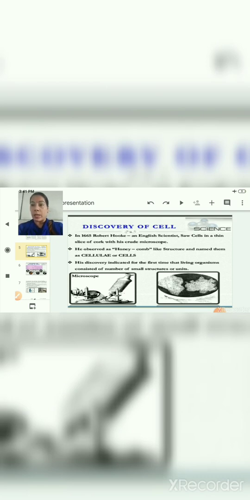But these cells were not the living cells, as the sample which he took for observing that structure was not a live cell. As I told you earlier, it was a cork of a bark of a tree. So that is not considered as living cell, that is a dead part of a plant. He took that dead part as his sample and observed it under his self-designed microscope. But he was the first one who coined the term cell or observed the structure cell, and he also indicated that all the living beings are made up of very small units or small compartments.